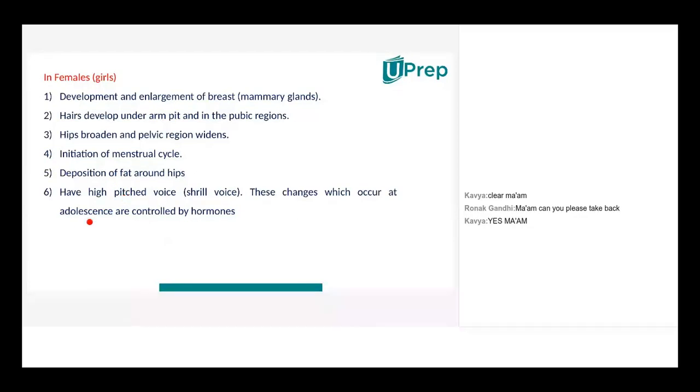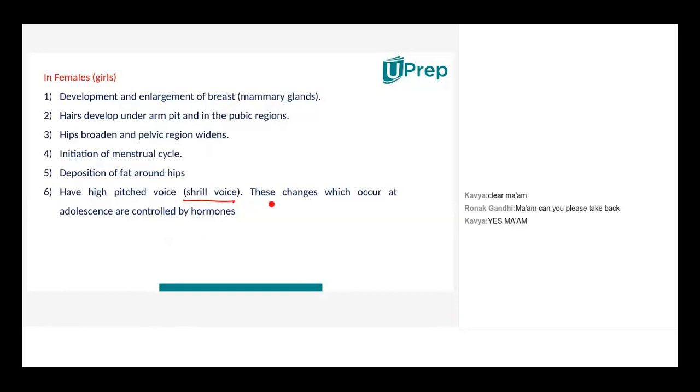They have a high-pitched voice, which is actually called a shrill voice, because if a girl is shouting at the pitch of her voice, then you might find it a little uncomfortable, really shrill.